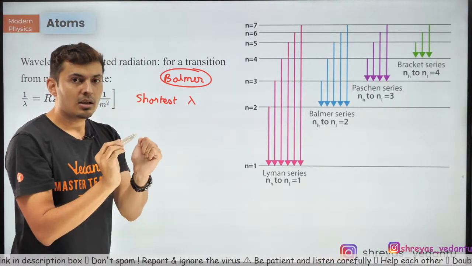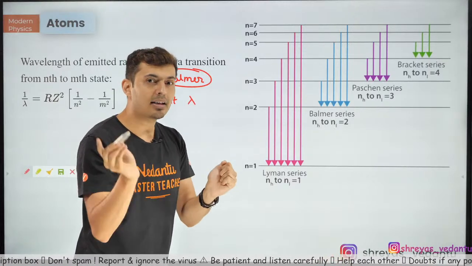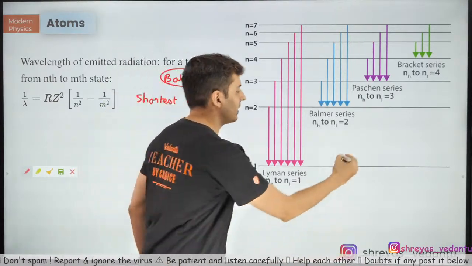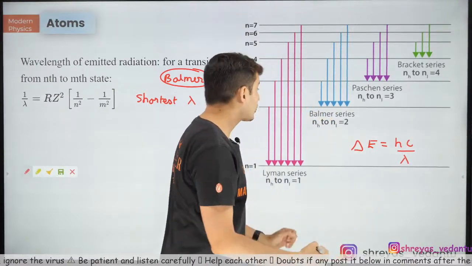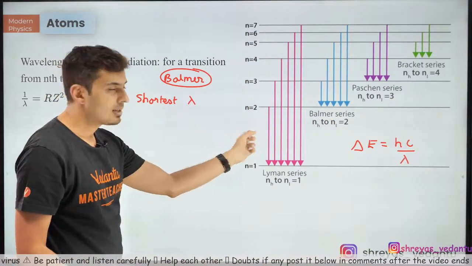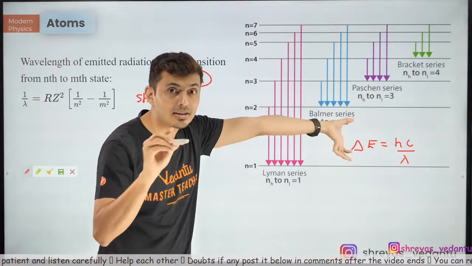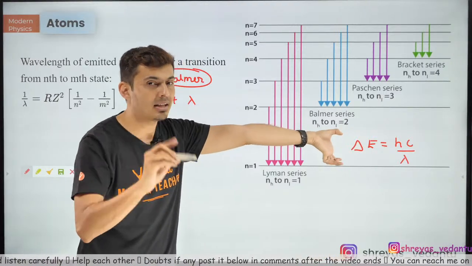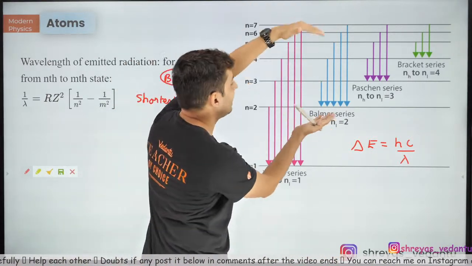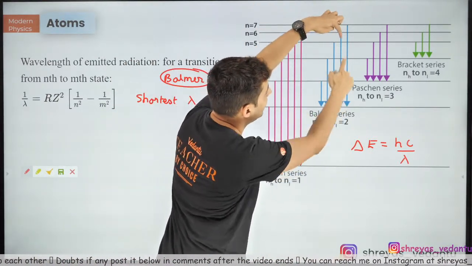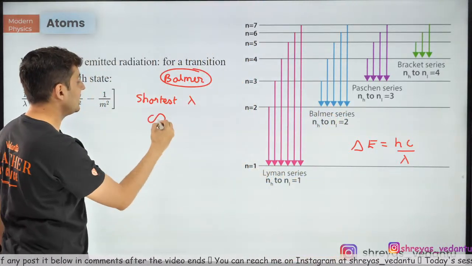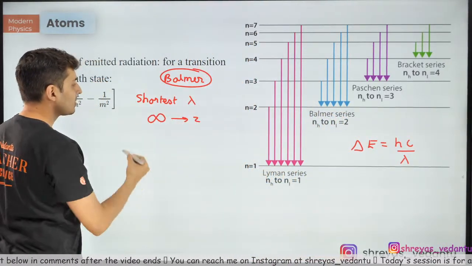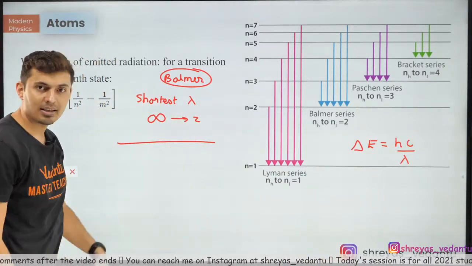Lambda and energy are inversely related. Delta E is hc by lambda. So if you want the shortest wavelength, that means you want the biggest energy gap. The biggest energy gap will happen when this line is very long, that is, when the electron comes from infinity to the second orbit. So this is when you get the shortest wavelength.